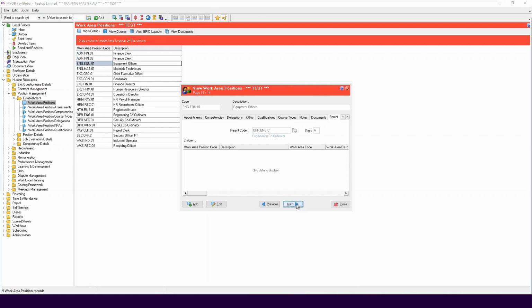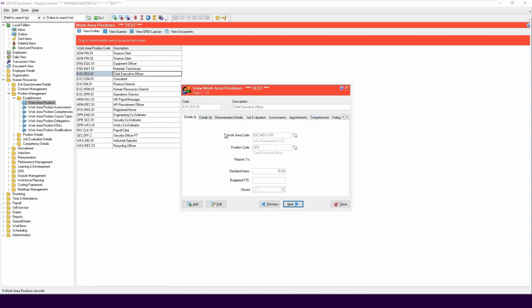Where there are multiple employees attached to the parent WAP, all employees attached will be able to view and approve any ESS items for the children underneath. The parent code that you select on the Parent tab will display the parent's WAP description in the Reports to field on the Details tab.